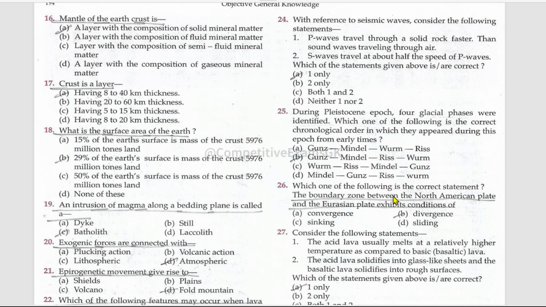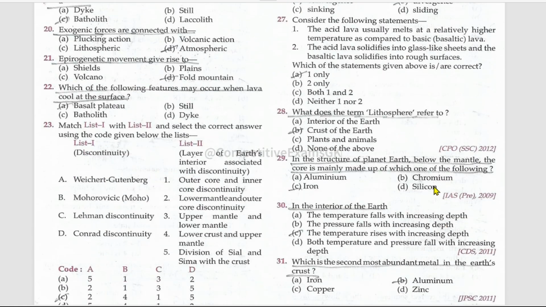Which one of the following is the correct statement? The boundary zone between the North American plate and the Eurasian plate exhibits conditions of divergence. Consider the following statements. The acid lava usually melts at a relatively higher temperature as compared to basic lava. This is true. The acid lava solidifies into glass-like sheets and the basaltic lava solidifies through rough surfaces. This is false.